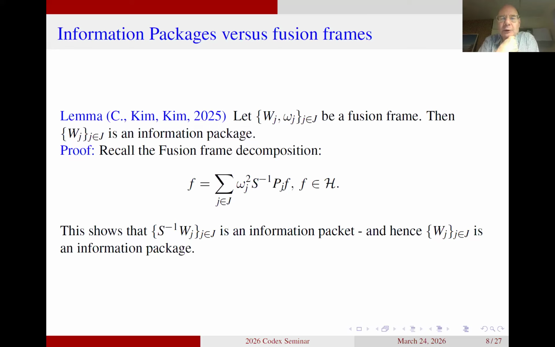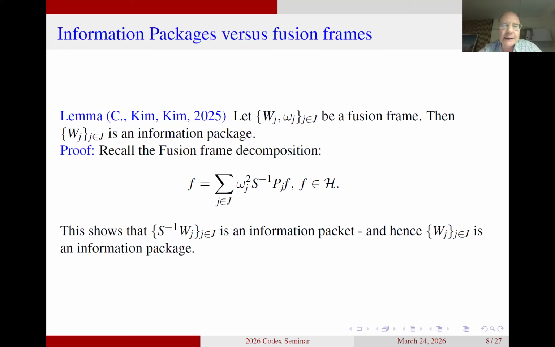And the way you can see that is to look at the fusion frame decomposition. This is clearly related to the decomposition we have in terms of an information package, but not based on the spaces Wj, because the operators Pj are the projections onto Wj, but then we have S to the minus 1 in front of this projection operator. So that means the fusion frame decomposition is showing that S to the minus 1 acting on the spaces Wj is an information package.